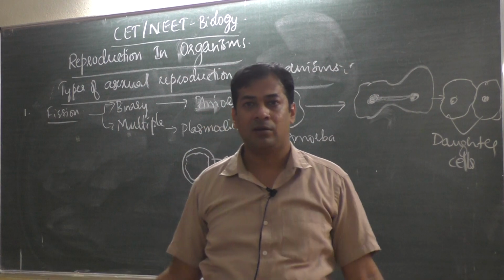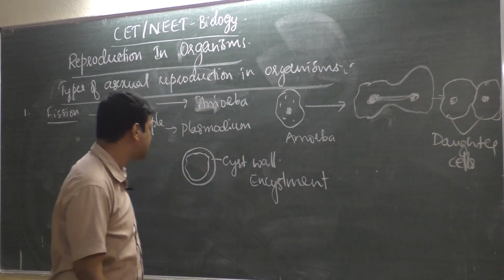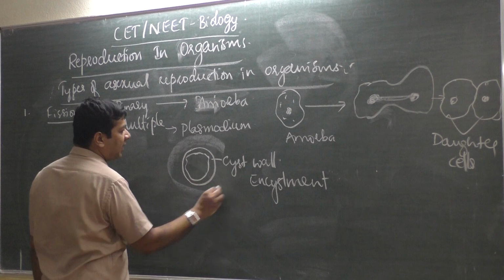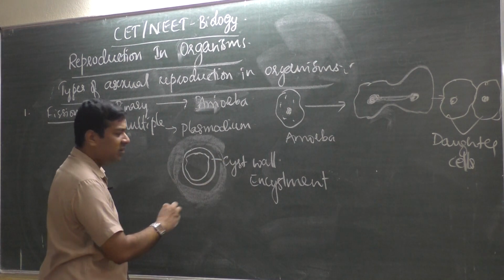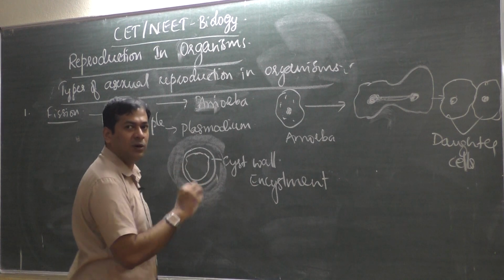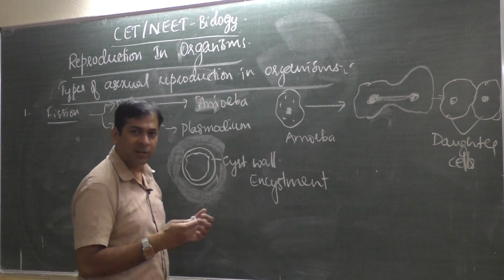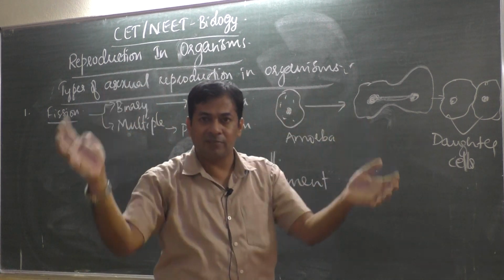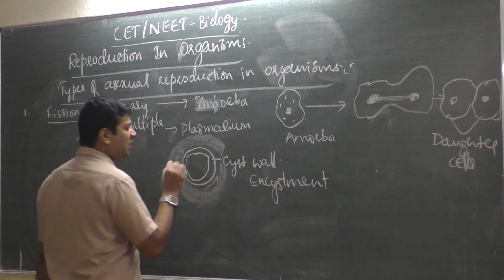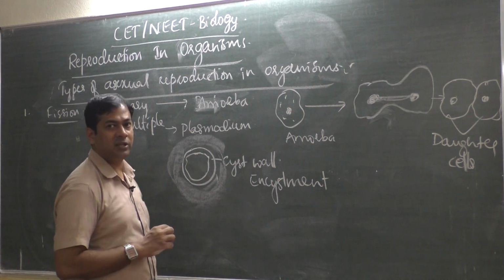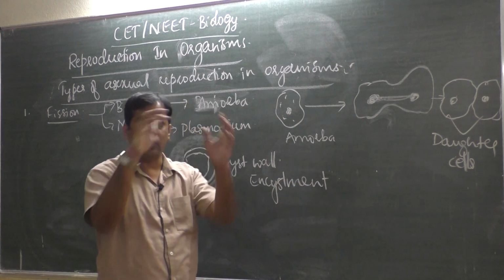Then it is cyst wall, it is encystment. Why should it form that cyst wall? Because it is surrounded by acids, or high temperature, or very cold temperature. Then it has to protect itself. For that it will form a tough cover. So under unfavorable conditions, Plasmodium covers itself with a cyst wall. The process is called encystment.